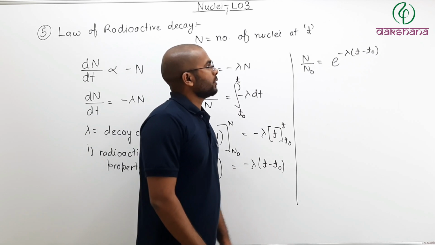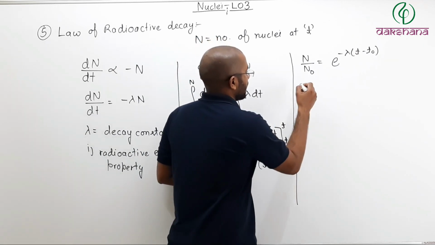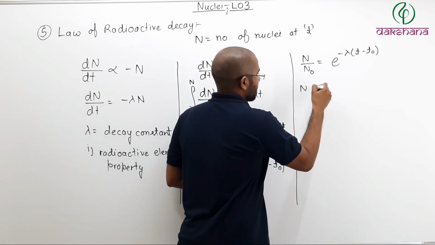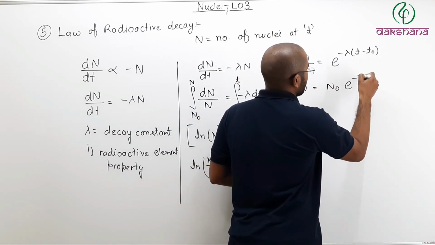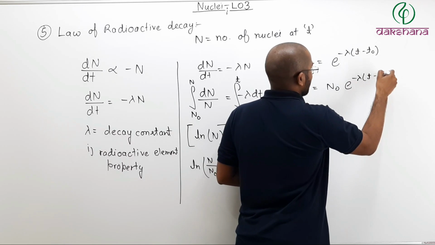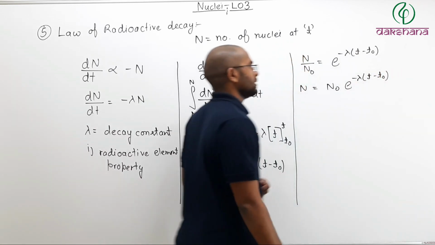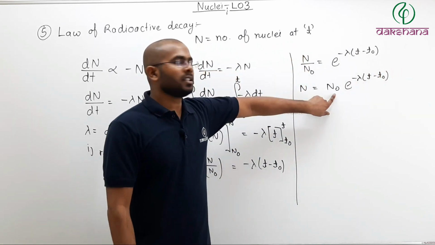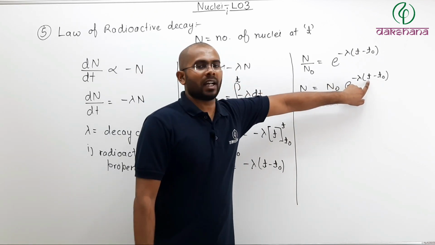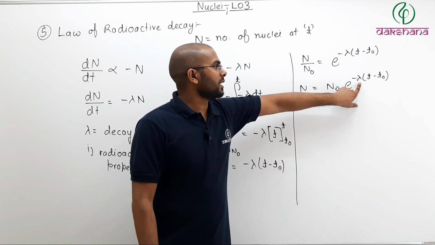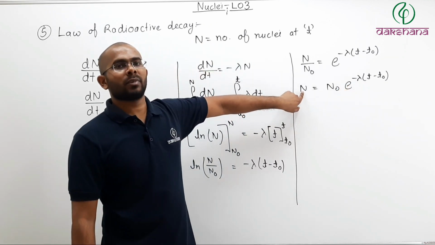Now I can write this as N equals N naught e to the power minus lambda (t minus t naught), where N naught is the number of nuclei at t naught, t is the time after, lambda is the decay constant, and N is the final number of nuclei.